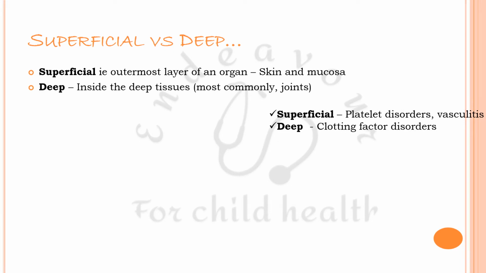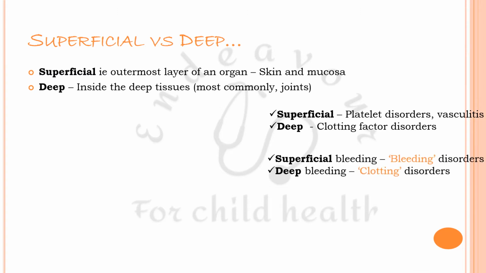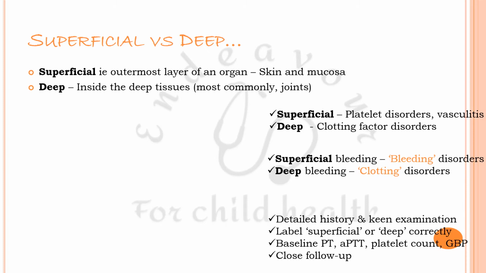Now, see, superficial bleeding is mainly due to two causes: platelet disorders and vessel wall disorders, most commonly vasculitis. And deep bleeding is due to clotting factor disorders. Superficial bleeding was conventionally referred to as bleeding disorders, and deep bleeding was conventionally referred to as clotting disorders.